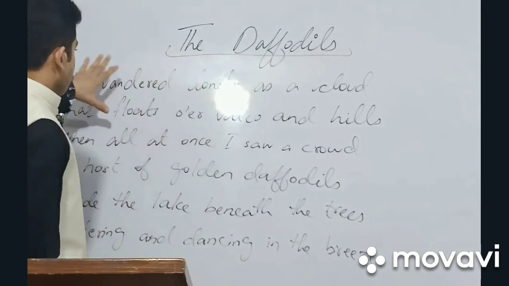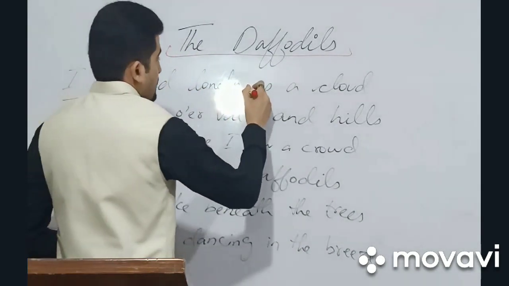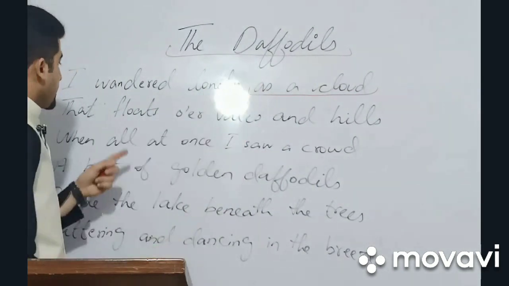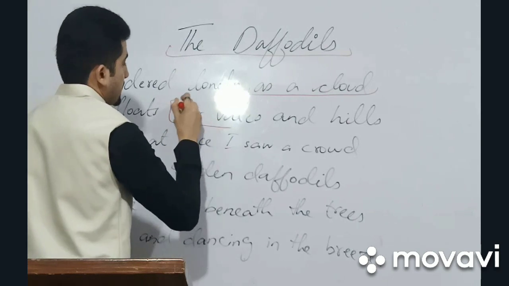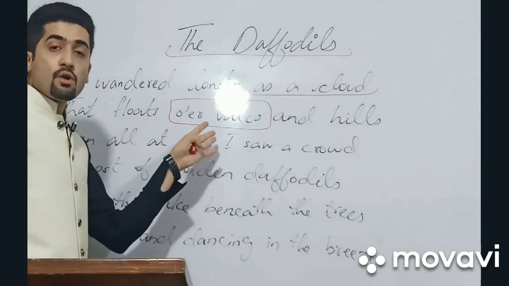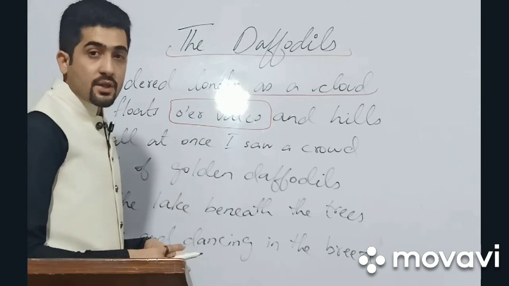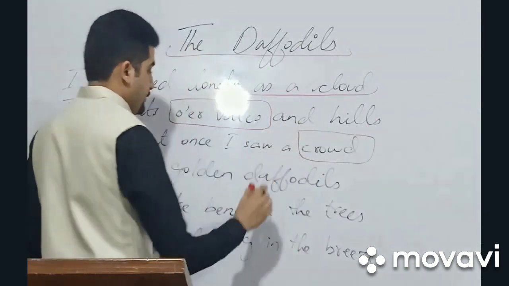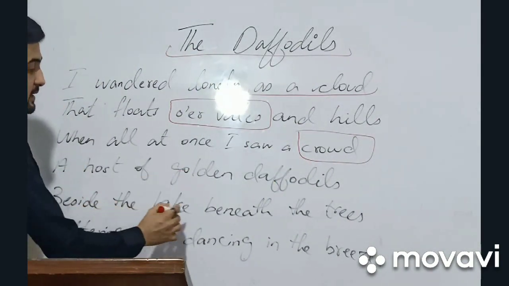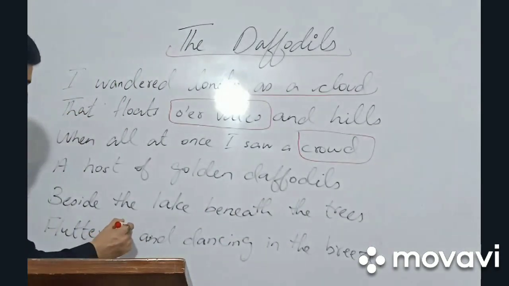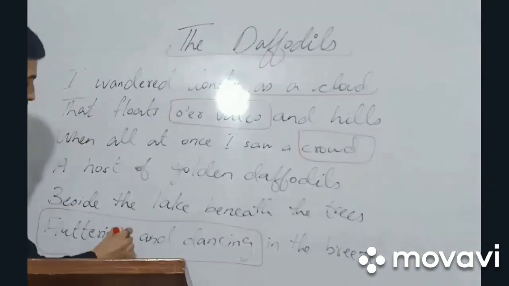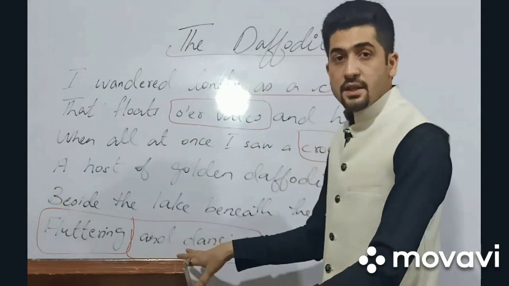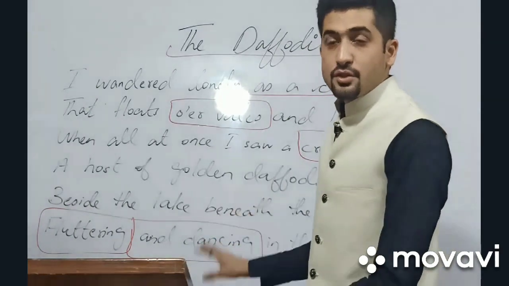Now it is your first stanza. I told you that in the very first line you have got a simile. I wandered lonely as a cloud. Now as a cloud, it is a simile here, that floats. These are the archaic words which I told you about, the old-fashioned words, or you can say the words which he has got from the Old English. Then went on, at once I saw a crowd, again a metaphor here, a host of golden daffodils beside the lake beneath the tree, that is now the location, fluttering and dancing. Now these are the two qualities of a human being, like fluttering and dancing in the breeze. Daffodils were dancing in the breeze, so in the last line, daffodils are being personified.